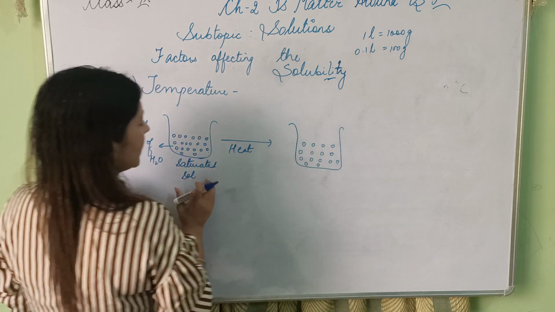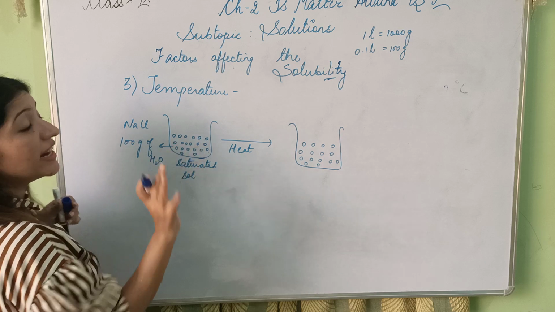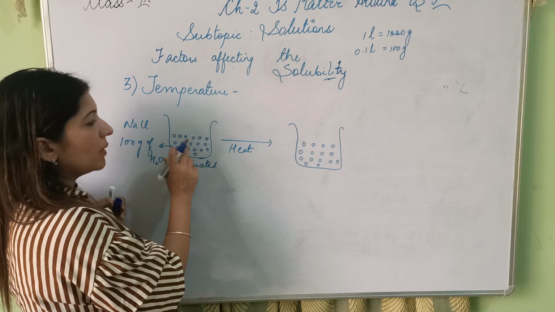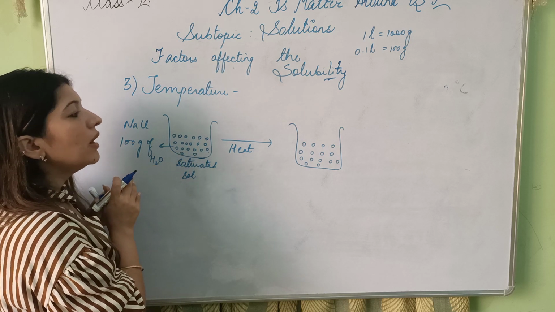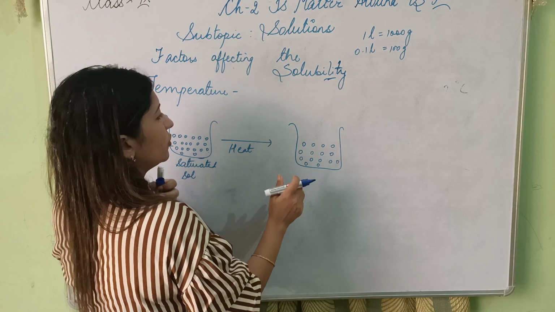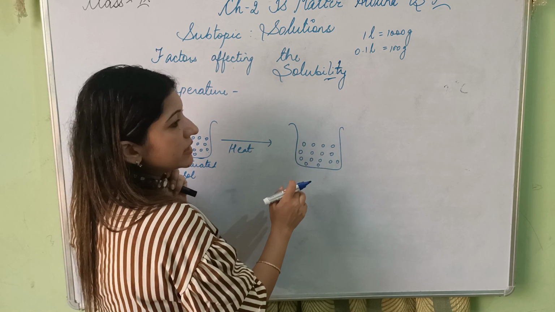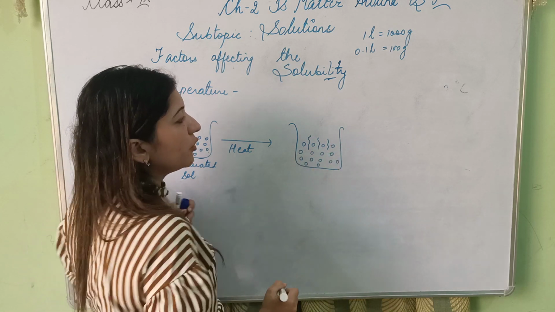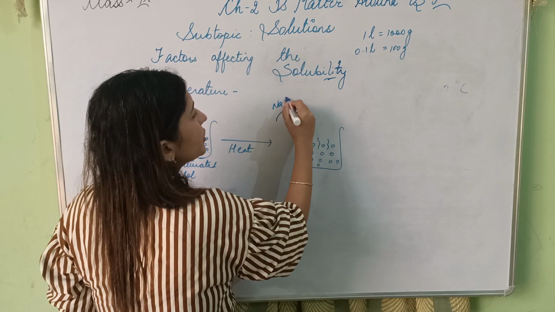Like पहले जब मेरा saturated solution था, I could not dissolve any more solute particle. मैं और sodium chloride add नहीं कर सकती थी because it was saturated. अब मैंने उसको heat किया. Heat करने से क्या हुआ? Particles have gained kinetic energy. They vibrate from their mean position, एक दूसरे से दूर हो जाते हैं, creating more interparticle distance between them. Particles में distance काफी आ गया. Now they have created room for more solute particles. तो अब और solute particles I can dissolve in this.